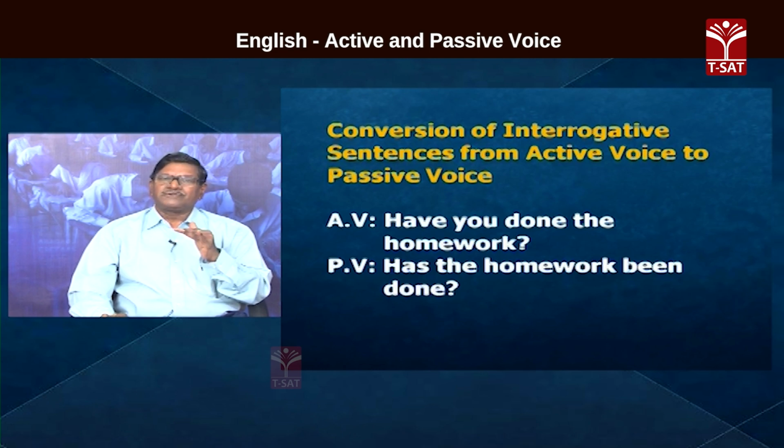Conversion of interrogative sentences from active to passive. Have you done your homework? Or have you done the homework?